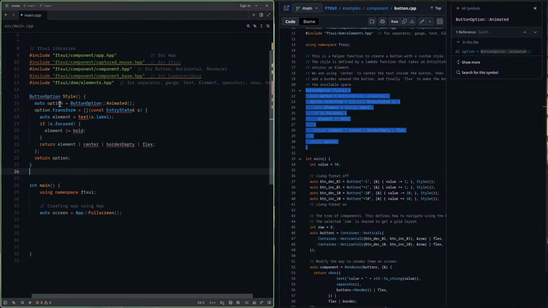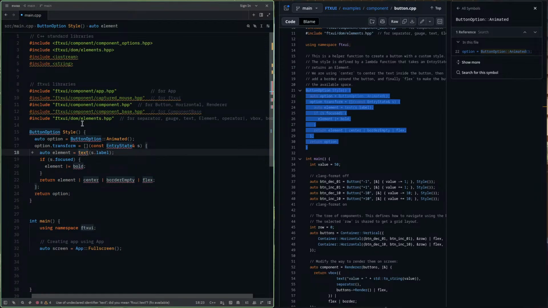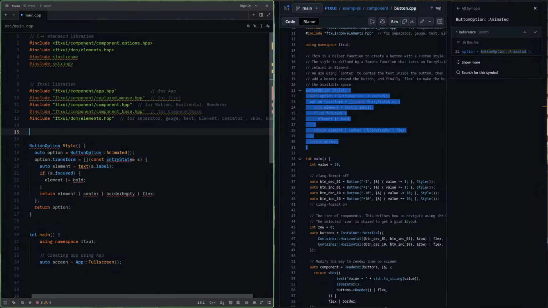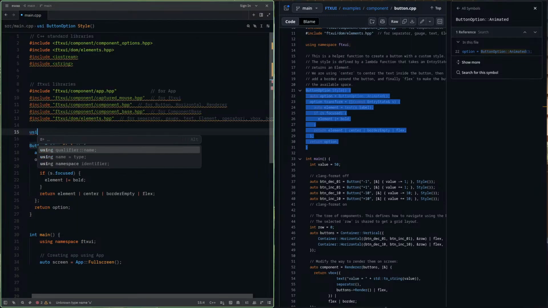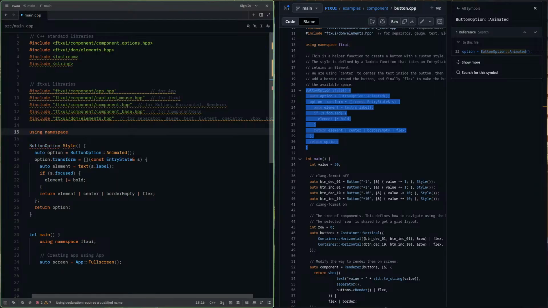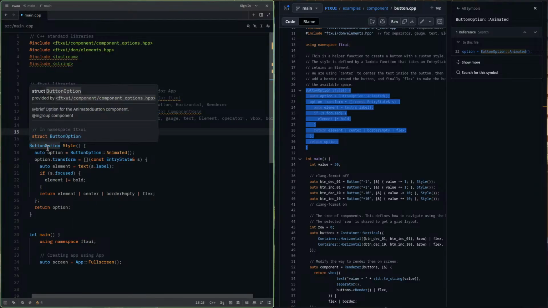Control C and Control V. So now it shows unknown type name, did you mean ftxui? Okay, I didn't use that using namespace. Let me just write that as well. Using namespace ftxui. Now the error is gone.